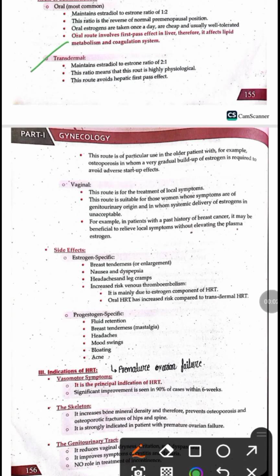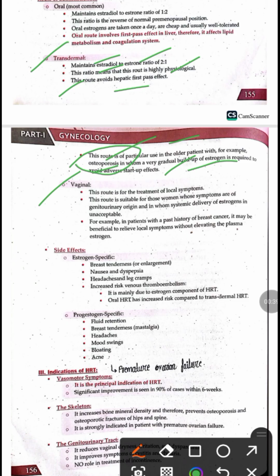The second one is the transdermal route. The transdermal route contains an estradiol to estrone ratio of 2:1, and this ratio is highly physiological, similar to the premenopausal state. This route also avoids the impact of first-pass metabolism of the liver. This route is of particular use in older patients, where continuous or gradual buildup of estrogen is required to avoid adverse side effects, and they are usually given in case of osteoporosis.